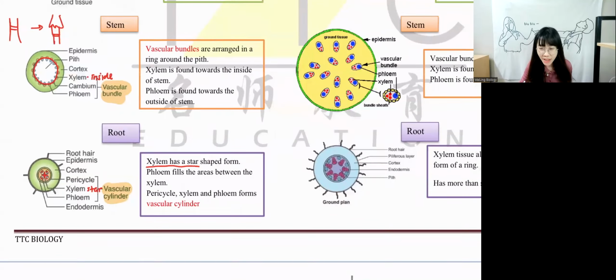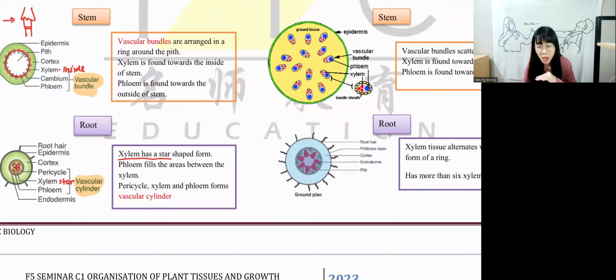And then for root, they have an alternate xylem-phloem tissue that forms into a ring shape as well. So we have xylem, phloem, xylem, phloem, xylem, phloem. So it's an alternation of xylem and phloem. They'll form into a ring shape. So this is how vascular bundle forms.